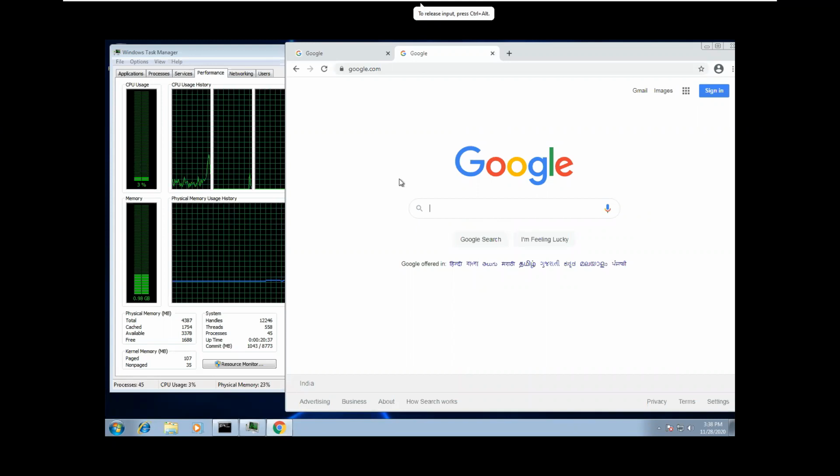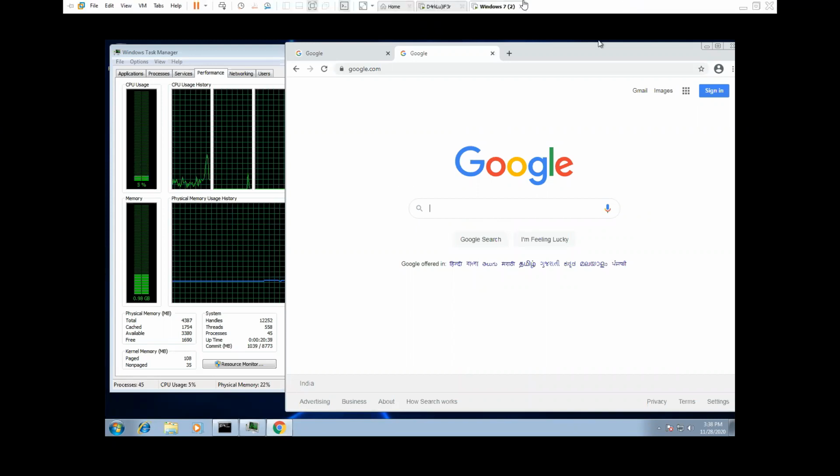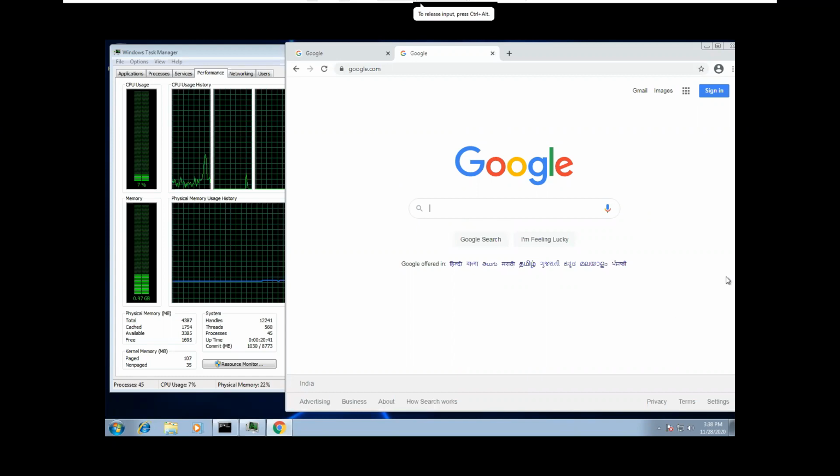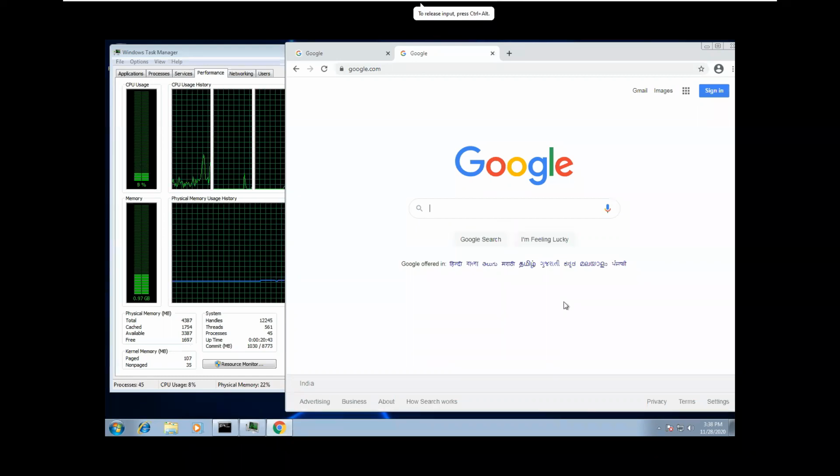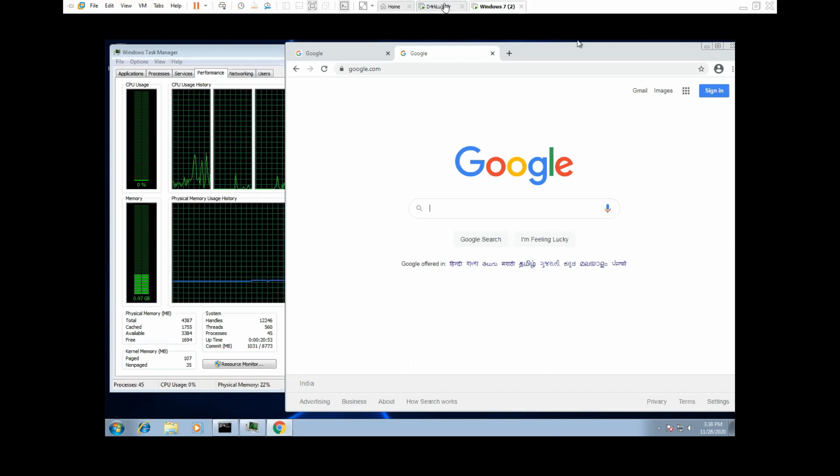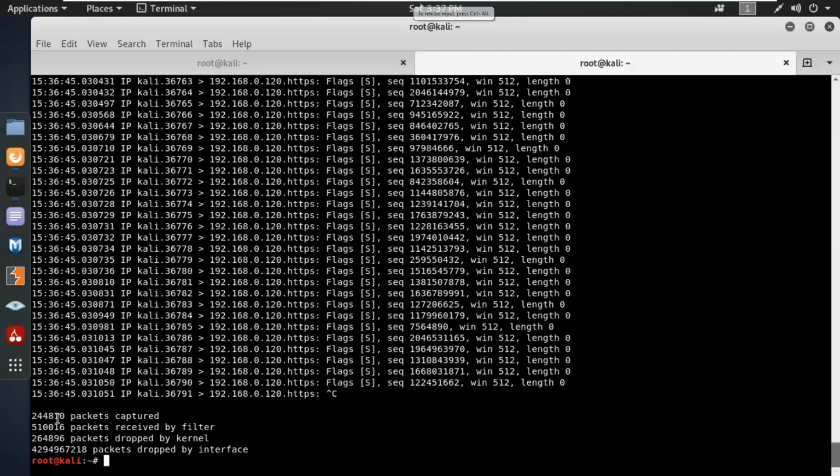Okay. Yeah, because of the ping blocking, or because I turned off the firewall. If there is a firewall, it will not work. If there is a service running a firewall, the packets will be filtered in a normal way. But in this scenario, I simply turned off the firewall. That's why we can attack, and you can see in a single click how many packets I can simply send.